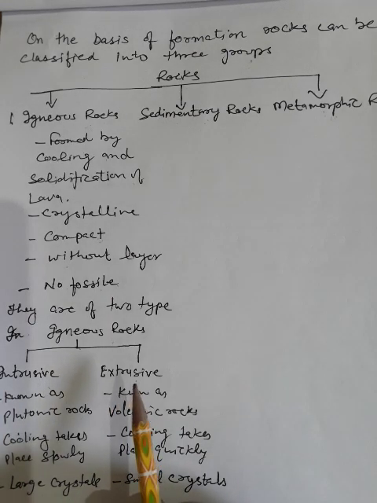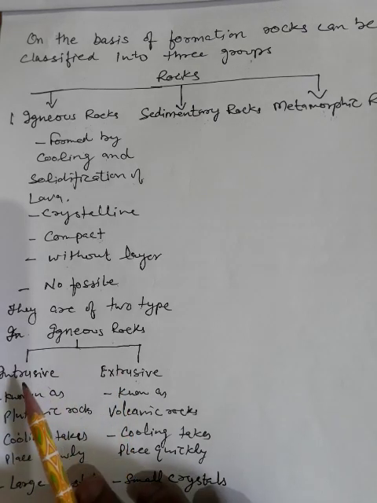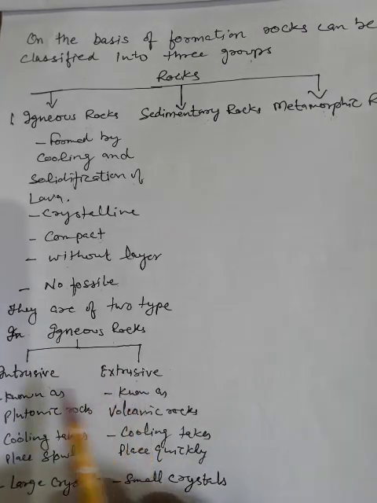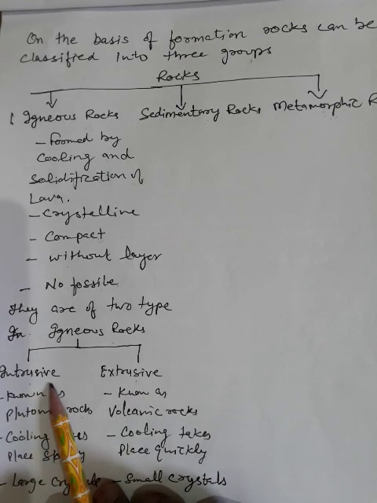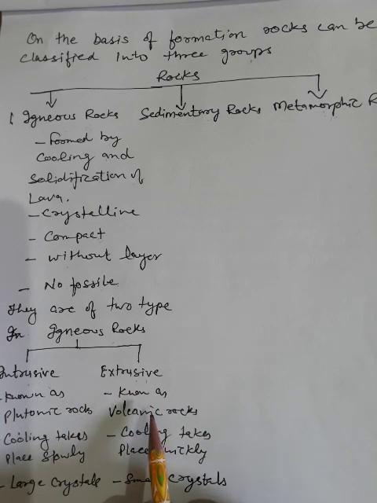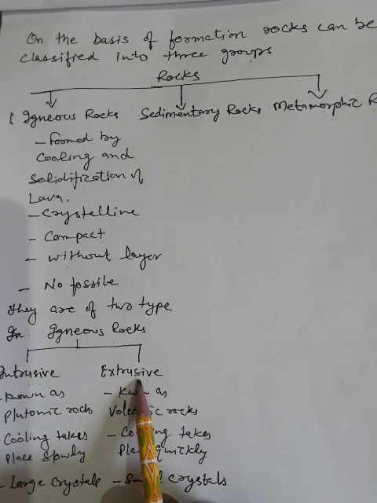There are two types of igneous rocks on the basis of their place of origin. These are intrusive and extrusive. Intrusive forms at some depth in the earth crust, and extrusive forms at or near the surface of the earth. Intrusive igneous rocks are called plutonic rocks, as they were named after the Greek god of the underworld, Pluto. Extrusive igneous rocks are called volcanic rocks, as they reach the surface during volcanic eruption.